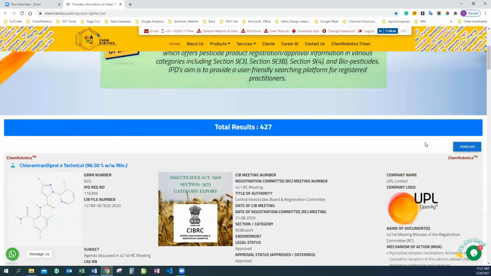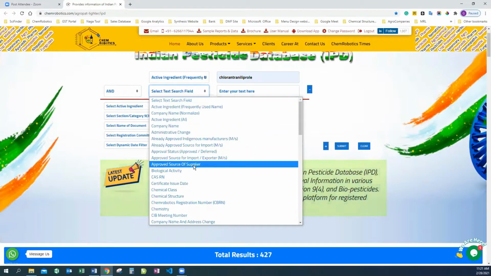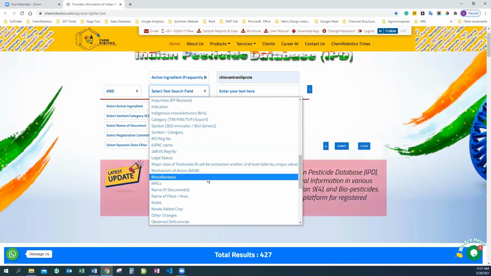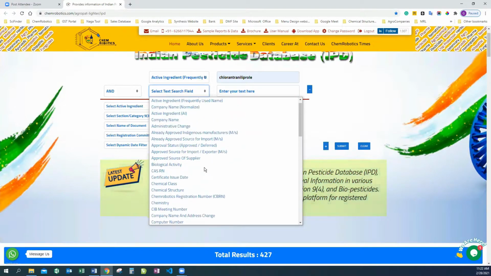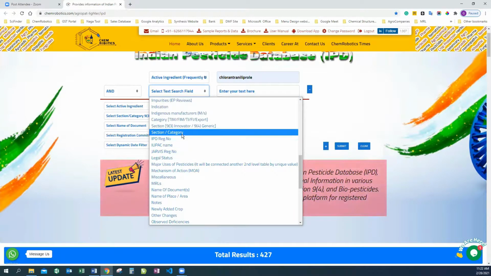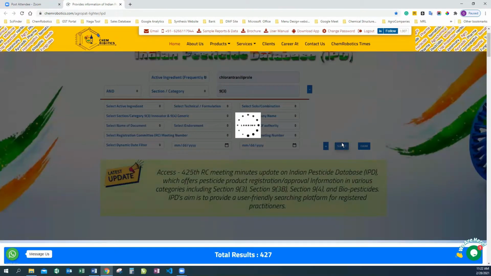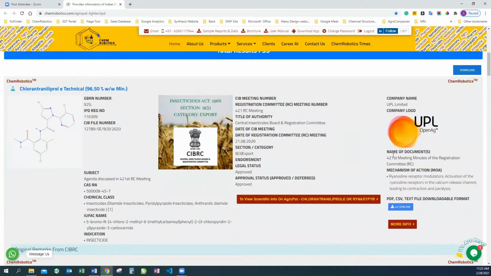And this is also downloadable in the form of Excel and you can filter them on the basis of your own needs. And here we have another functionality: you can limit or extend your search with this and now functionality. So I'm just going to limit this for the particular section for which I'm looking. I'm going to filter this for the section or category 9.3. So there are a total of 39 results retrieved for this.